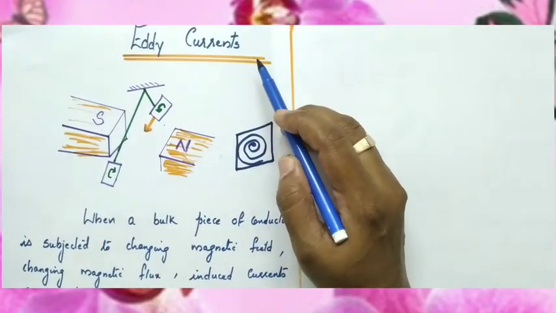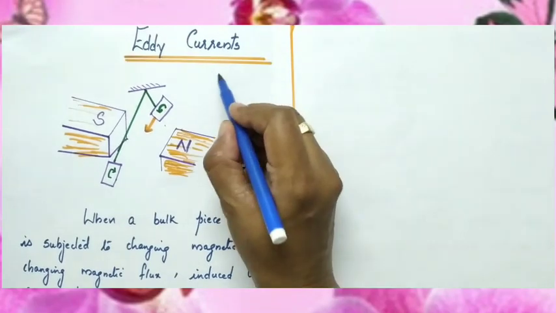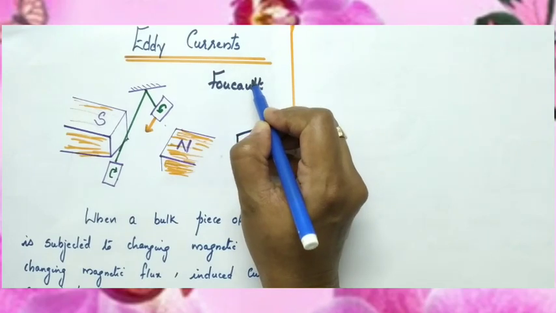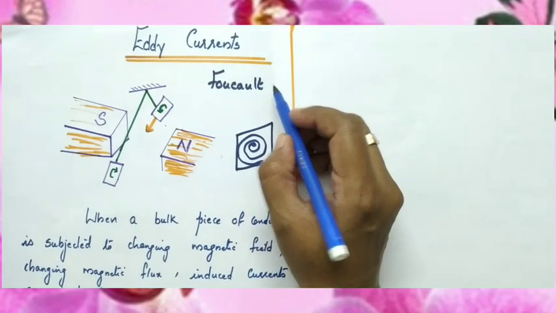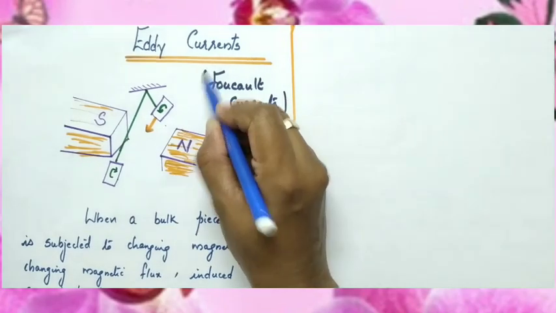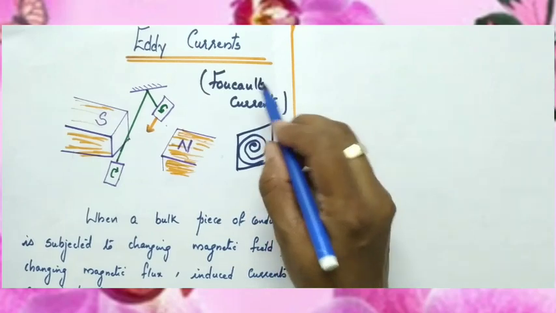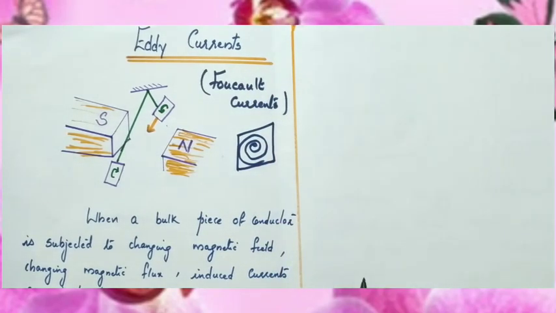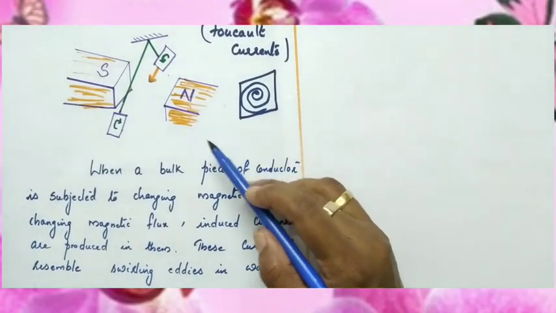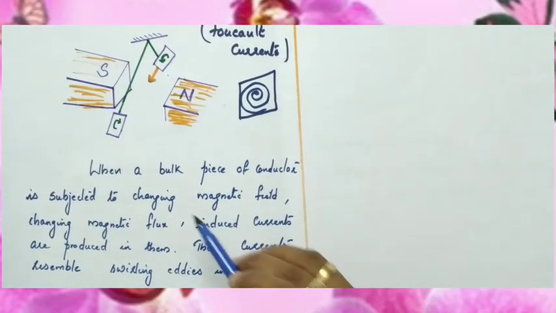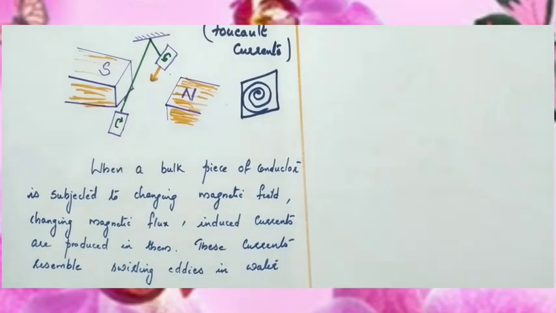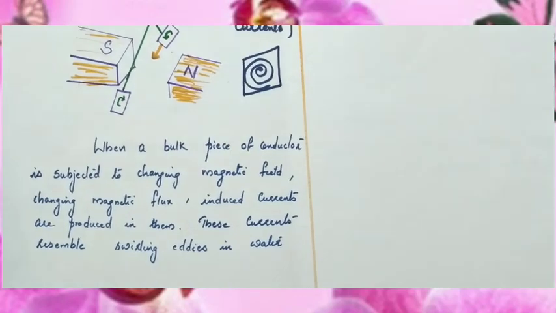Actually, this effect was discovered by the physicist Foucault, and hence this current is also called Foucault current. So, what are eddy currents? When a bulk sheet of conductor is subjected to varying magnetic field, induced currents are produced in them, and these currents resemble eddies in water, and hence the current is called eddy current.